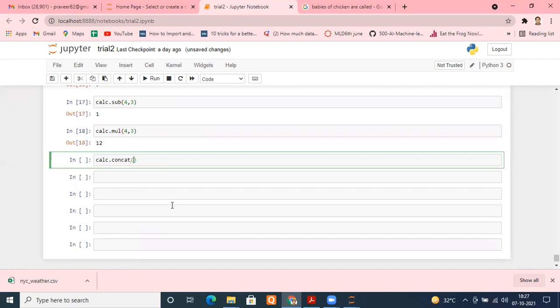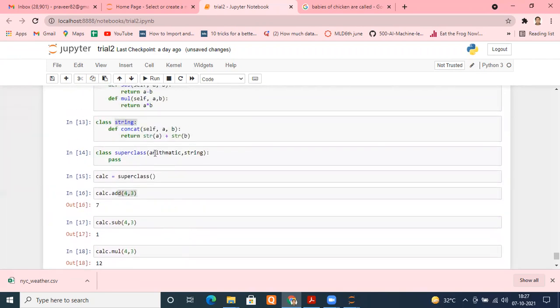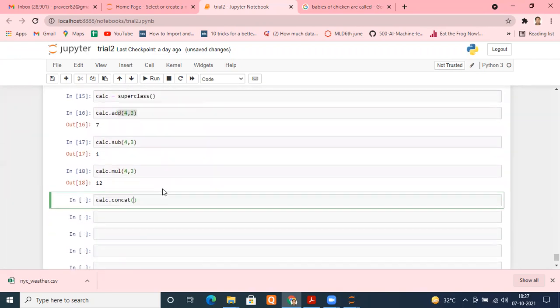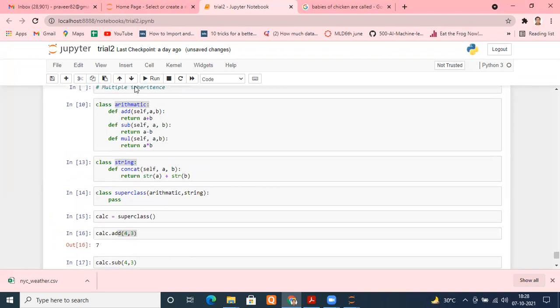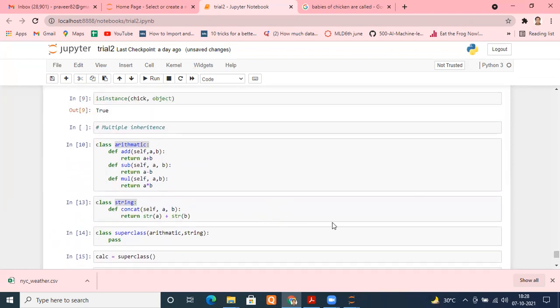Whether I give strings or numbers doesn't matter, because I have the method known as string, so it will convert that into a string. No problem. Suppose I give one thing as P and the second thing as S. No issue. Let me run this. I'll get PS. I hope it is clear what multiple inheritance is. Tell me, is it fine, everyone? Any doubt, then tell me, please. Yes, sir. Okay.